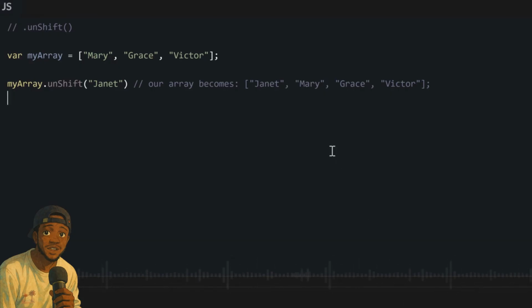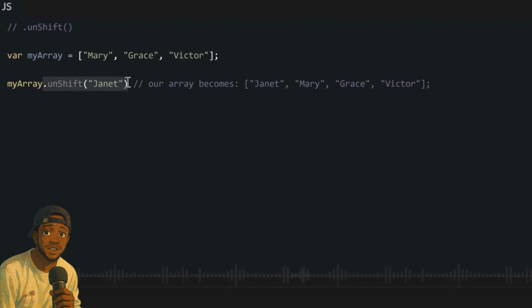Finally, the last method that I will show you for array methods is the method that we use to add something to the first place of our array. Remember, we checked how to remove the last place. We checked how to add to the last place. We checked how to remove from the first place. Now, to add to the first place, you will use .unshift. So we write it normally like we did before.